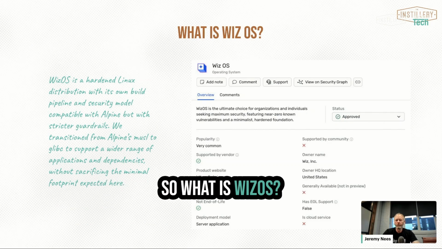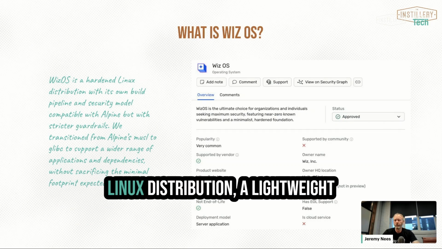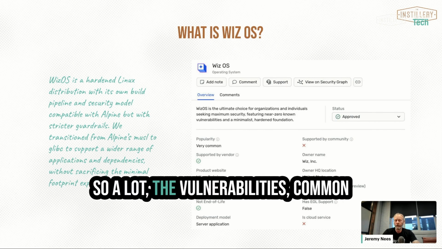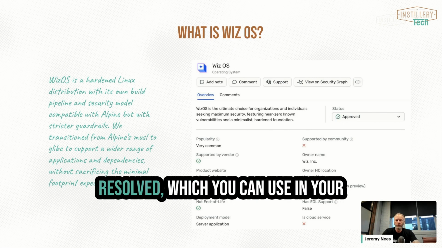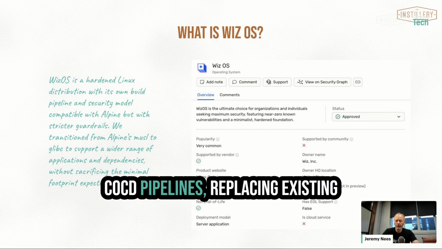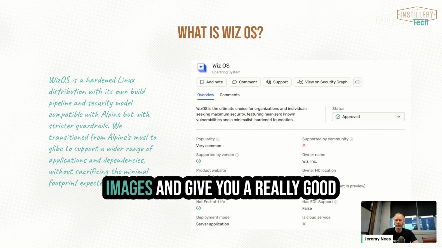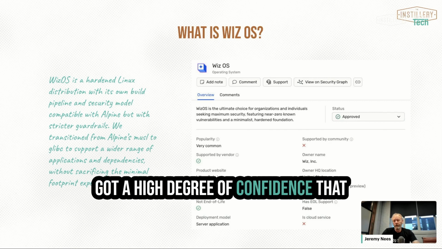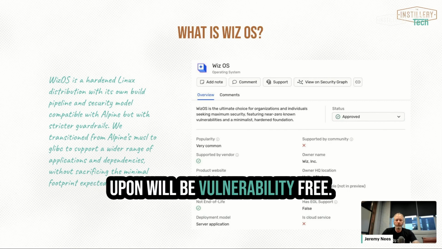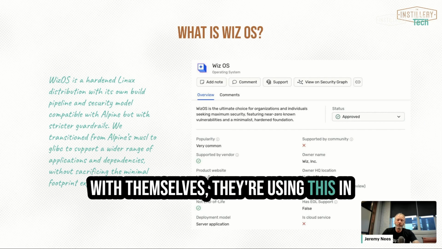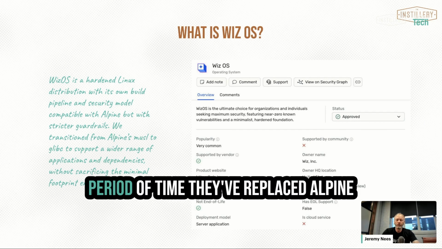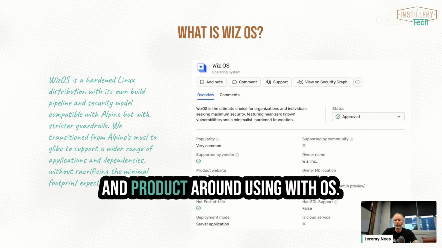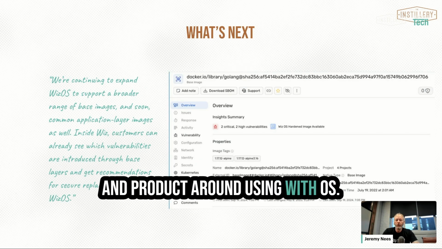So what is WizOS? Very simply, WizOS is a hardened Linux distribution, a lightweight distribution that is near CVE-free. So a lot of the common vulnerabilities have been resolved, which you can use in your CI/CD pipelines, replacing existing images, and give you a really good secure starting point where you've got a high degree of confidence that what you're deploying and building upon will be vulnerability free. Wiz themselves are using this in production today and have been for a period of time. So they've replaced Alpine and built their own CI/CD pipelines and product around using WizOS.